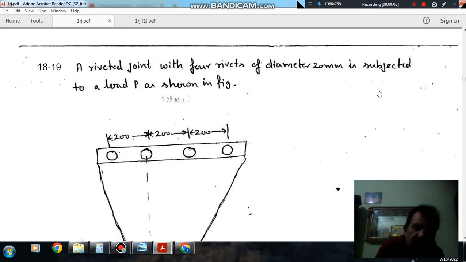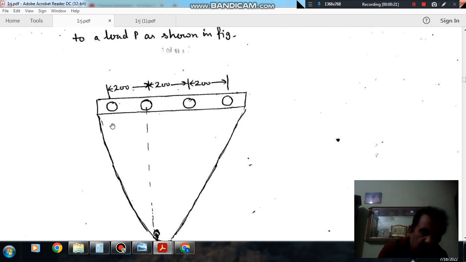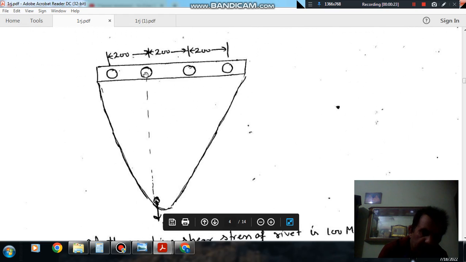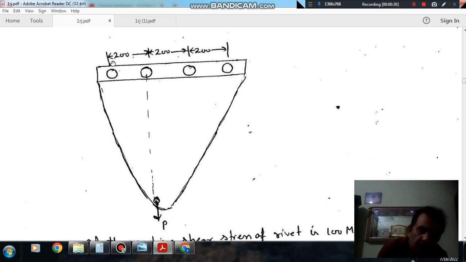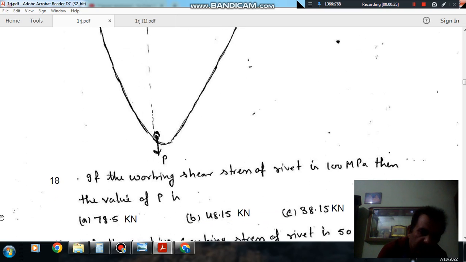Hello, welcome again. We are solving some questions of machine design. The topic is riveted joint. Question number 18 and 19 carries a common statement. The statement is a riveted joint with 4 rivets of diameter 20 mm is subjected to a load P as shown in figure. So this is load P and this is acting along the center of this second rivet, and the distance between rivets is 200, 200 and 200. All dimensions are in mm.